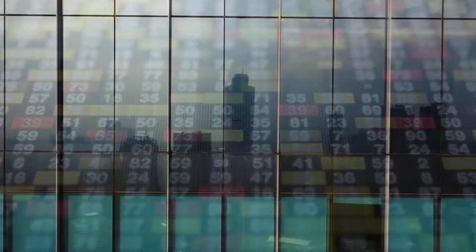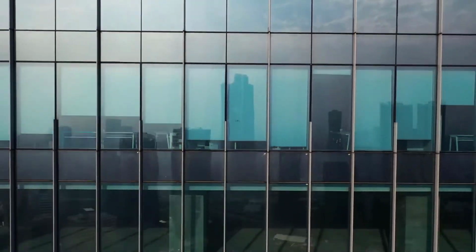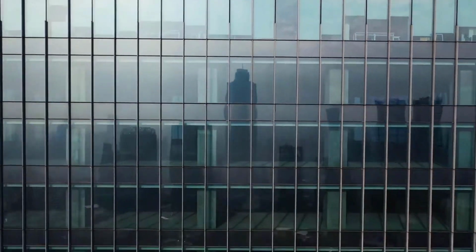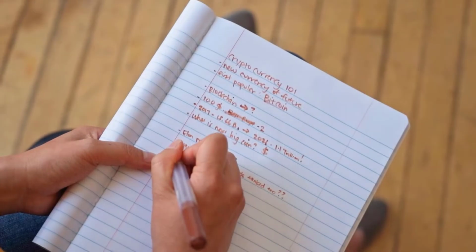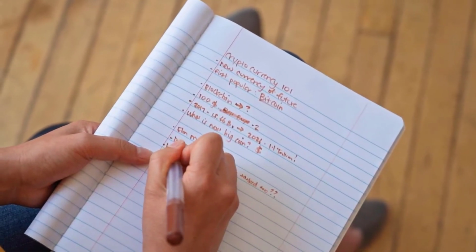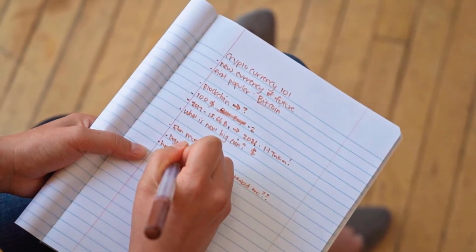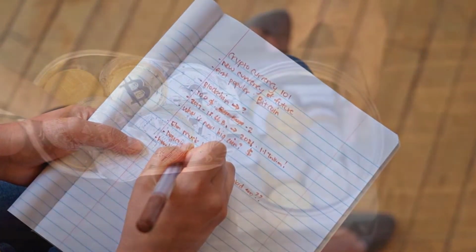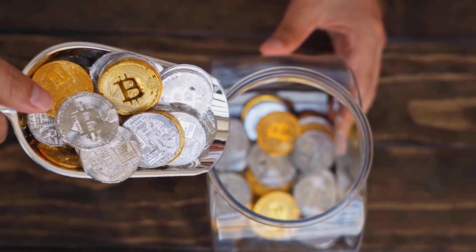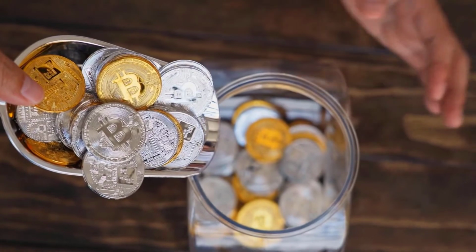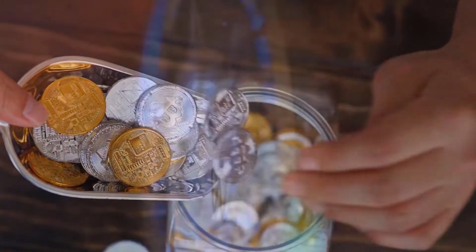SXP price estimate 2025. Five years down the line, tremendous developments and acceptance of Swipe are expected to occur. The coin will make a tremendous spike and it will lead to an increase in SXP price. Our estimates show that it will cross the $7 mark toward the end of 2025. Long-term investors might look for a good opportunity for long-term investment.